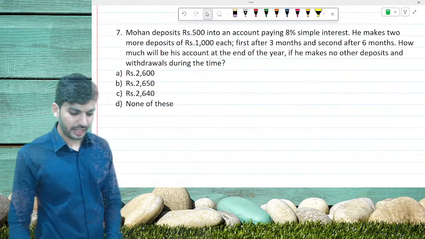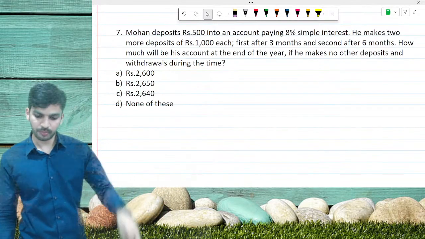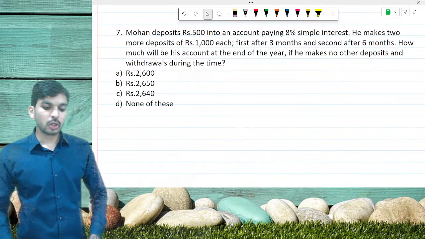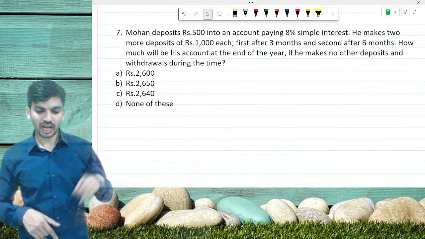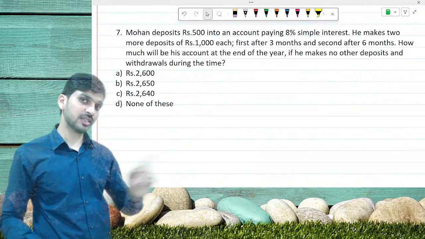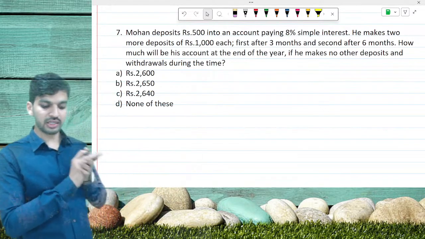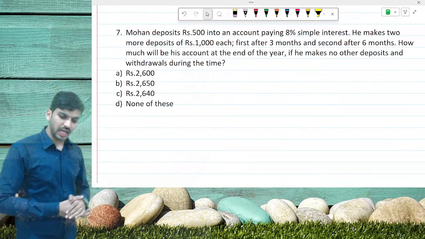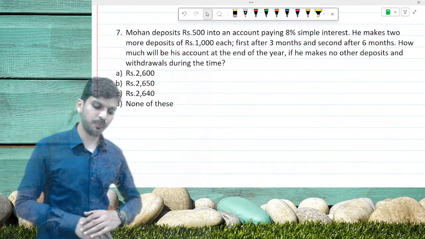So Mohan deposits 500 into an account paying 8% simple interest. He makes 2 more deposits, 1000 each, first after 3 months and second after 6 months. How much will be in his account at the end of the year if he makes no other deposits and withdrawals during the time?